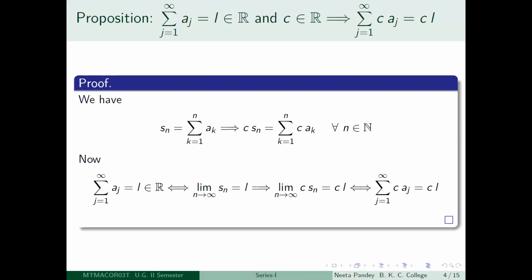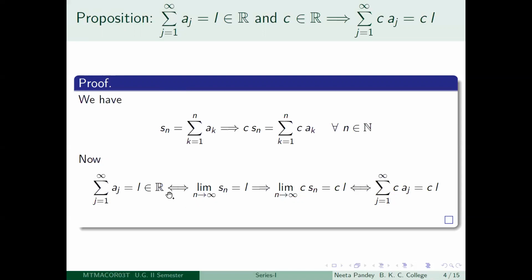So what are you saying? That if Sn is the nth partial sum of the series summation j equal to 1 to infinity aj, then c Sn is the nth partial sum of the series summation j equal to 1 to infinity c aj. So that is the crucial thing which you have to notice. Now what do you have? That this series converges to L, that is, summation j equal to 1 to infinity aj is equal to L. So what does that mean? That is exact by definition.